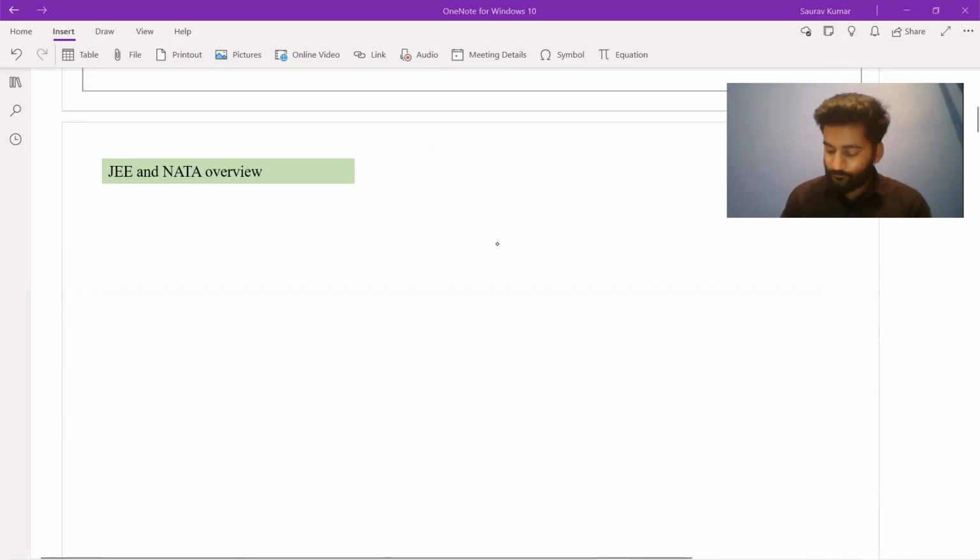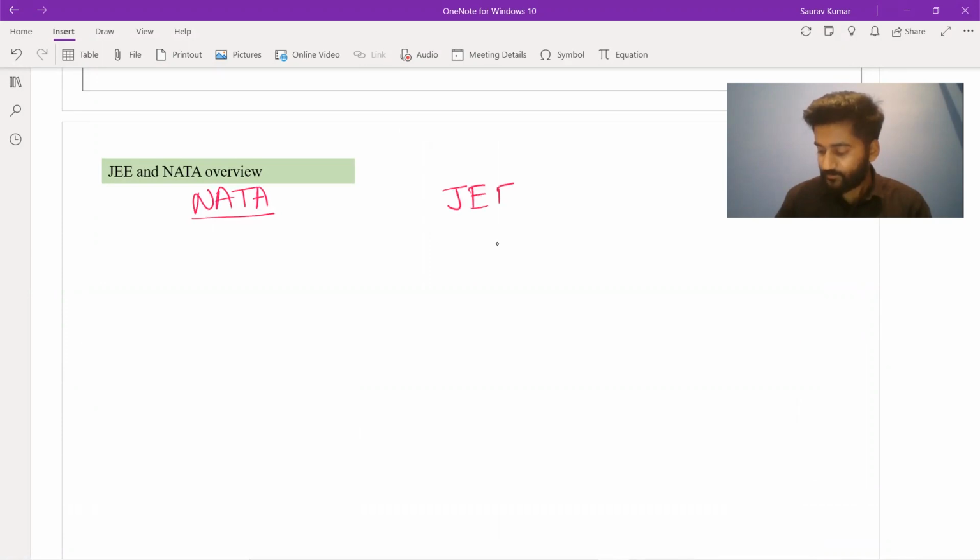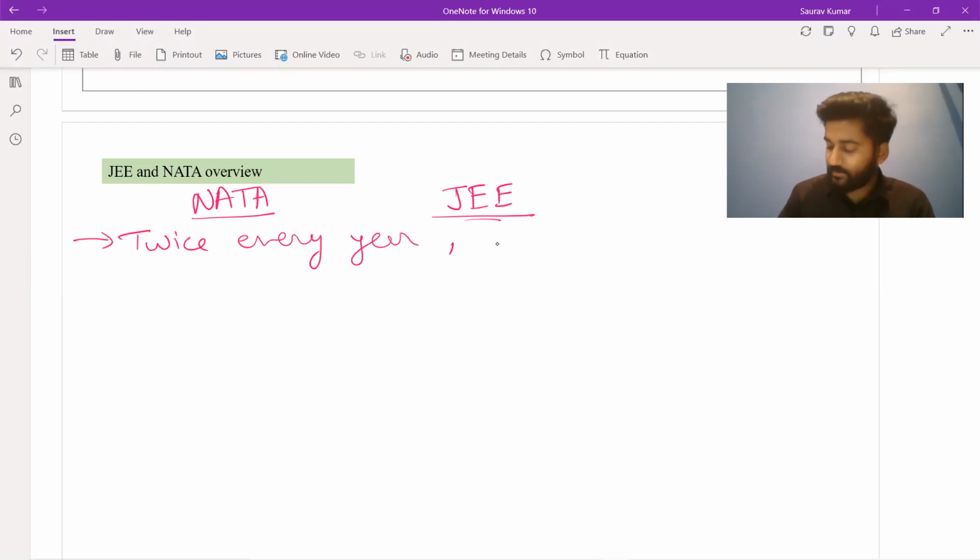As you already know, let's say this side is NATA and this side is JEE. Both of these are conducted twice every year. And the conducting authorities are Council of Architecture, that is COA, or NTA, that is National Testing Agency.